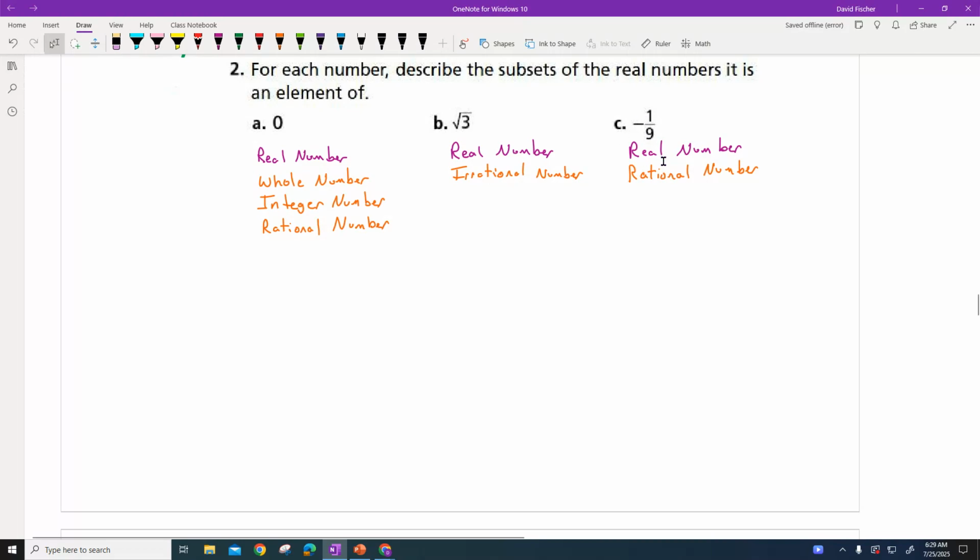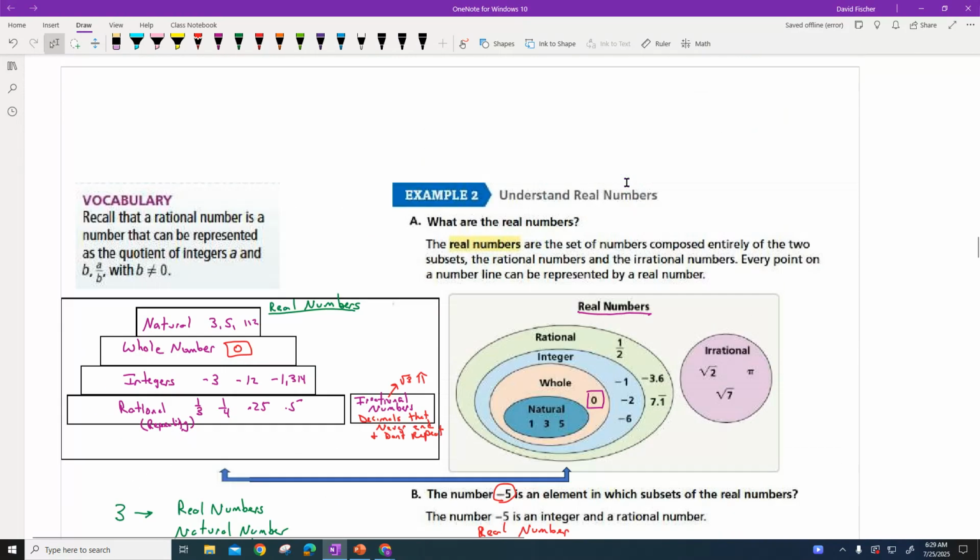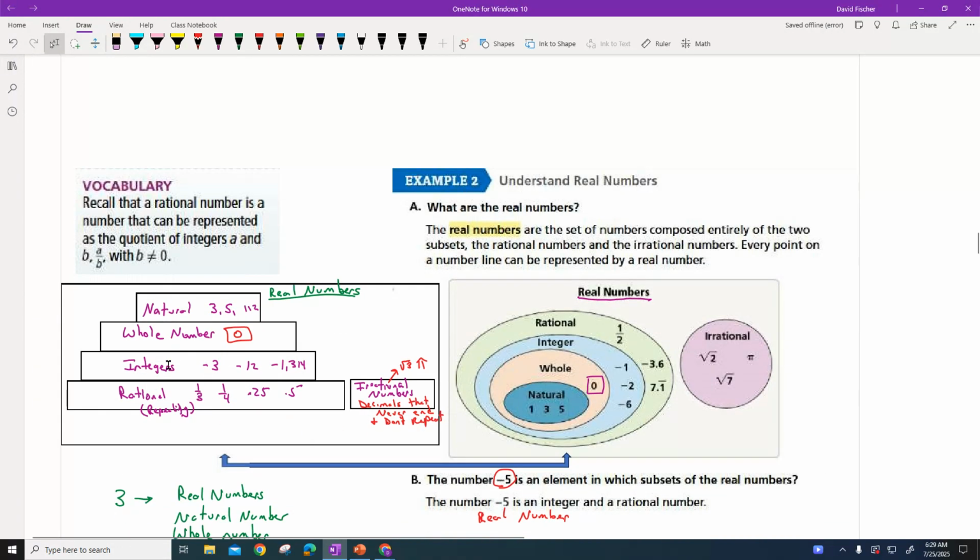This guy, now some kids will make this mistake. They'll say it's a -1/9, and so they'll see up here the negative sign. They say, hey, negatives start right here at integers, and so if you accidentally listed integers, well, the fraction comes first. The number is a fraction that we're looking at, and then it's a negative here, okay?